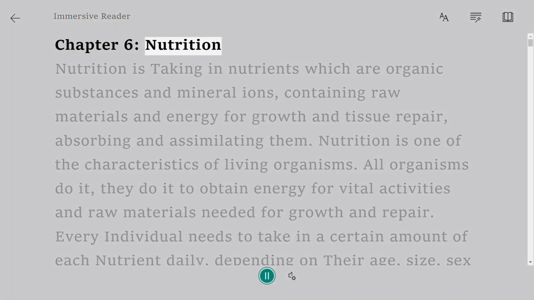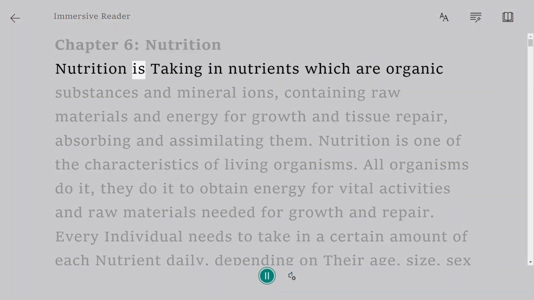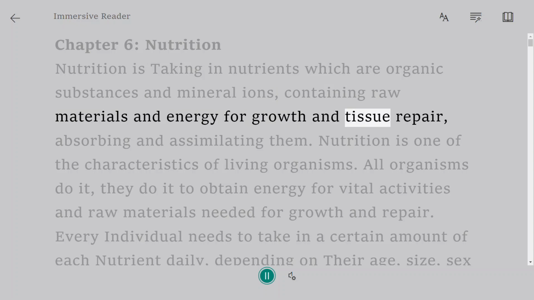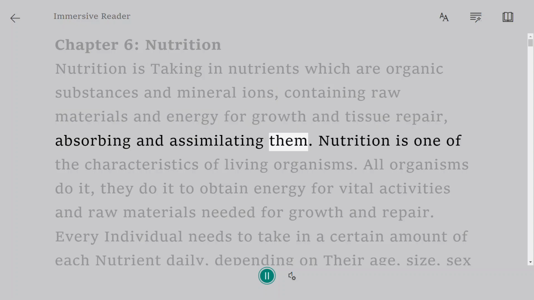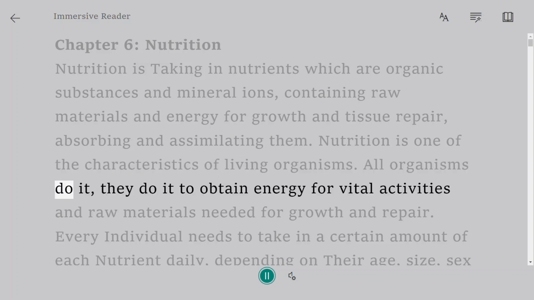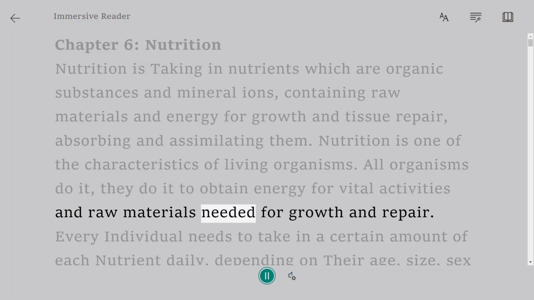Chapter 6, Nutrition. Nutrition is taking in nutrients, which are organic substances and mineral ions, containing raw materials and energy for growth and tissue repair, absorbing and assimilating them. Nutrition is one of the characteristics of living organisms. All organisms do it, they do it to obtain energy for vital activities and raw materials needed for growth and